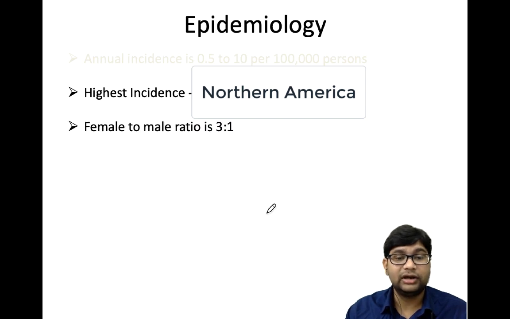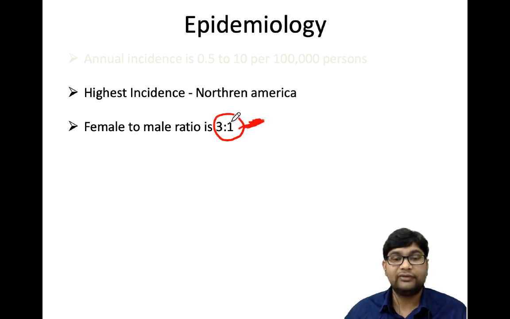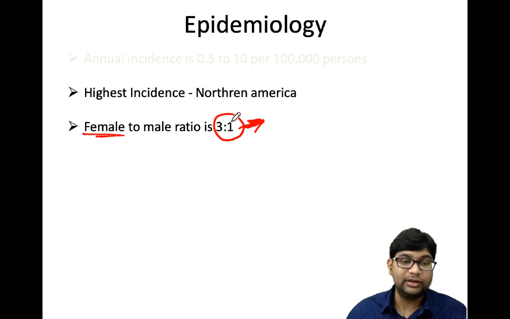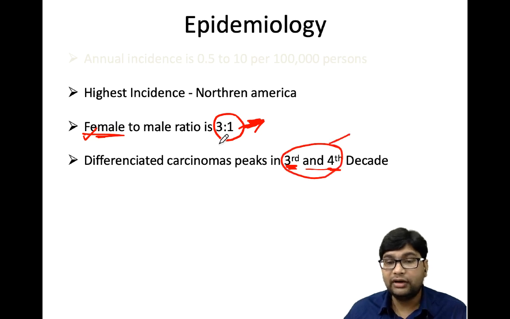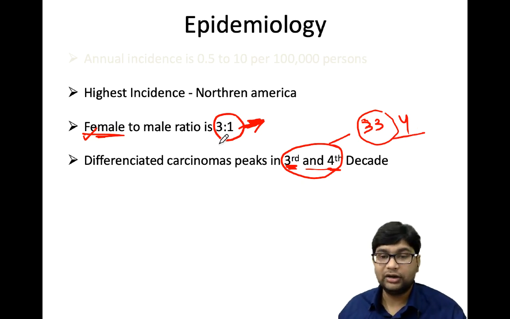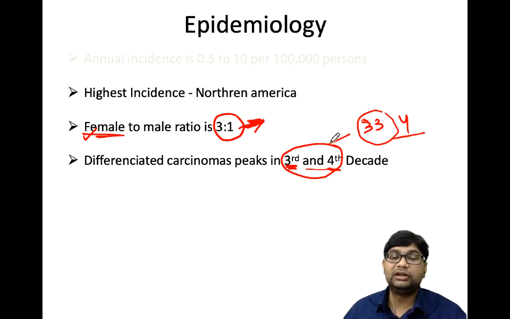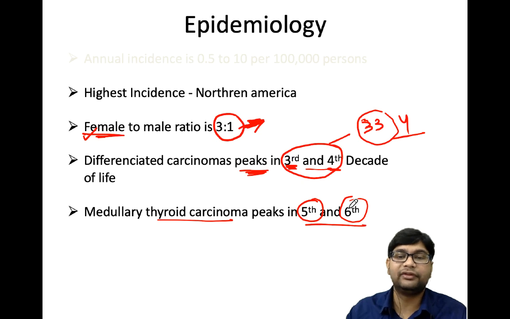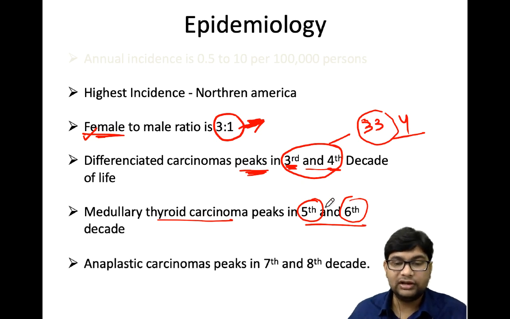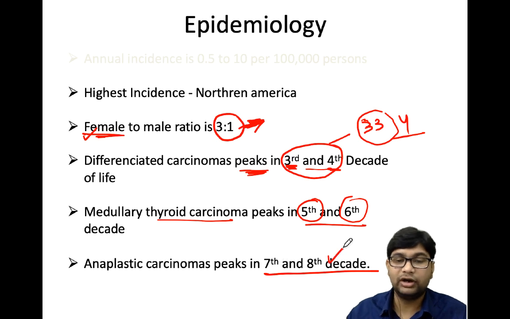The annual incidence is 0.5 to 10 per 100,000 persons, and the highest incidence is in North America, and the female to male ratio is 3:1. So you must remember that the incidence of thyroid cancer, as well as thyroid pathology, is higher in females. Differentiated carcinoma peaks in the third and fourth decade, which is kind of contradictory. Even in a 33-year-old female, you may find she is harboring papillary or follicular carcinoma of thyroid. So the peak incidence is not in the elderly but in the middle-aged population. Medullary carcinoma of thyroid, which is non-genetic, peaks in the elderly, in the 5th and 6th decade. And anaplastic carcinoma peaks in the 7th and 8th decade, an even more elderly population.